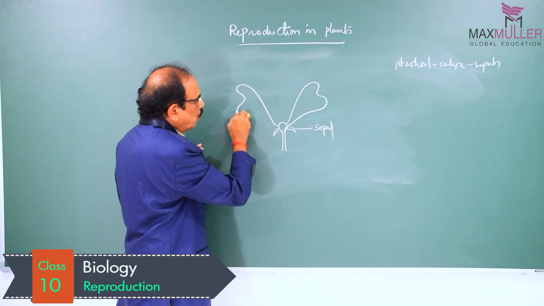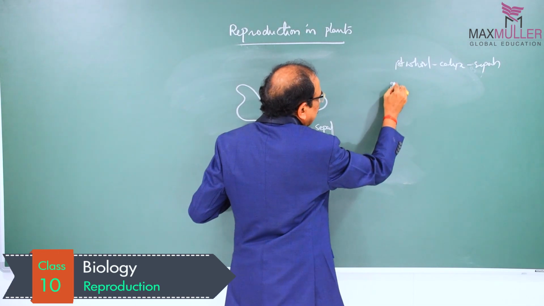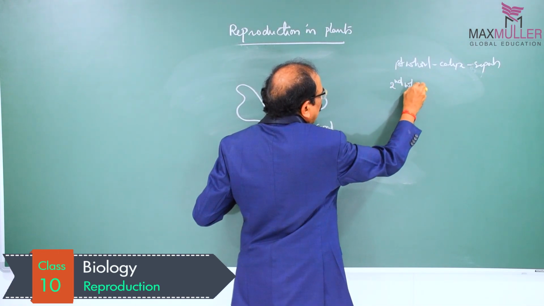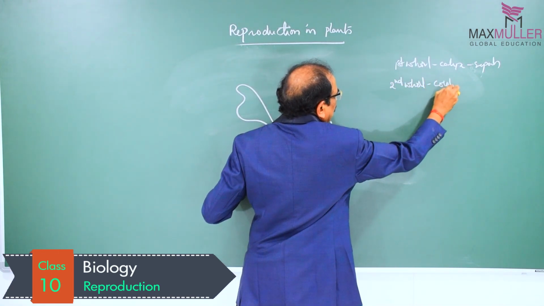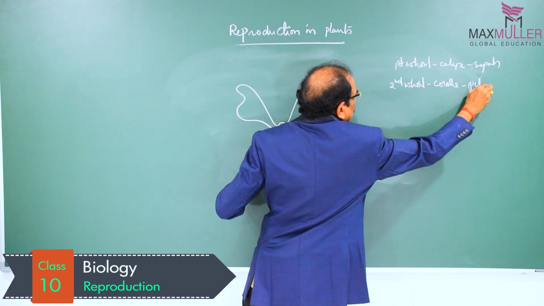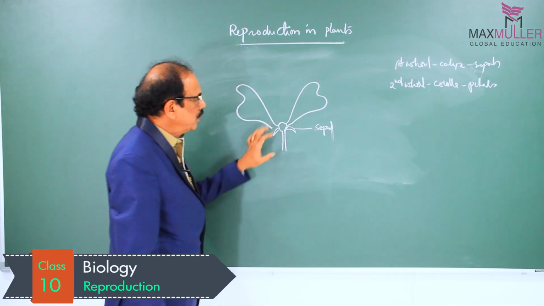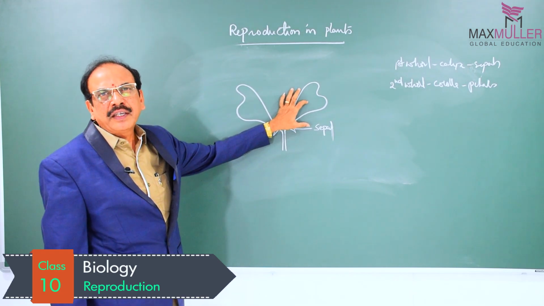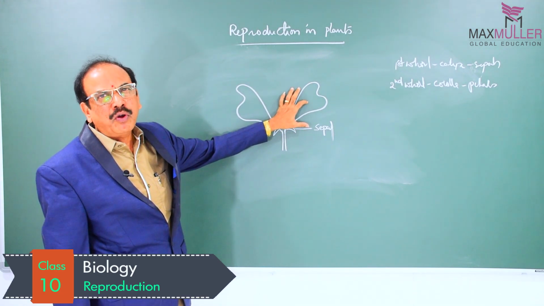This is what we call corolla. The second whorl in the flower is called corolla, and this corolla consists of petals. Corolla consists of petals, which are colored and attractive. They can attract insects to promote cross-pollination.